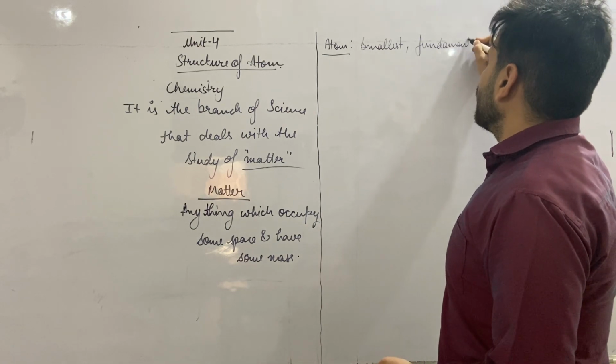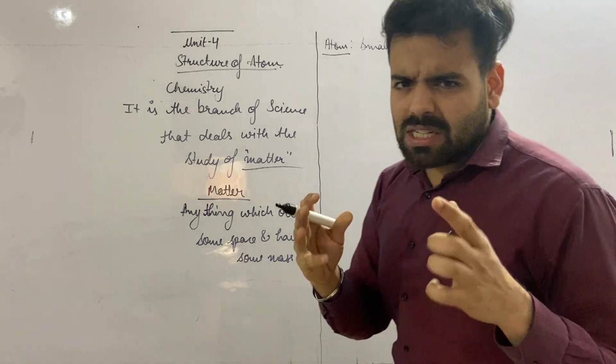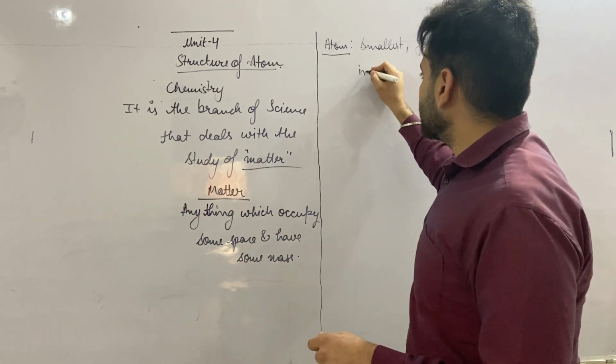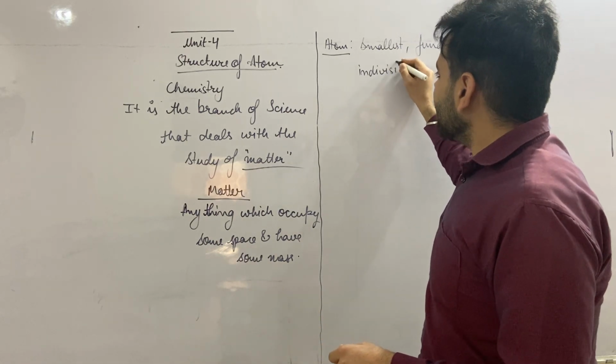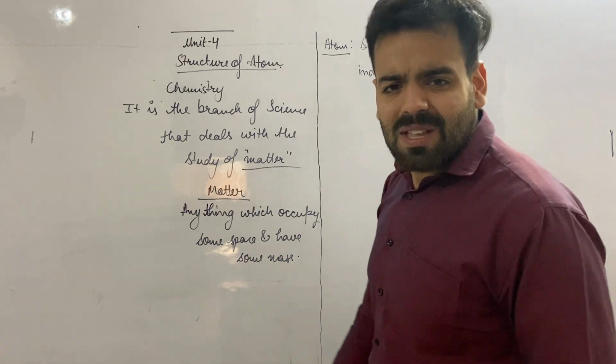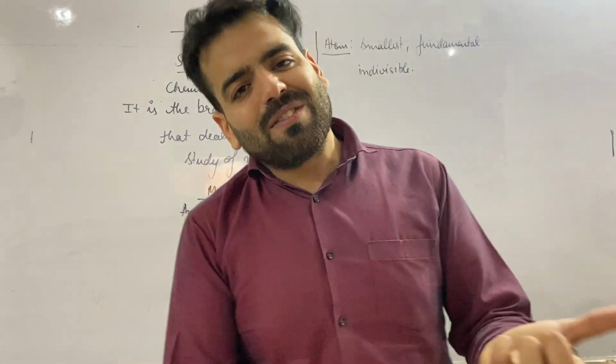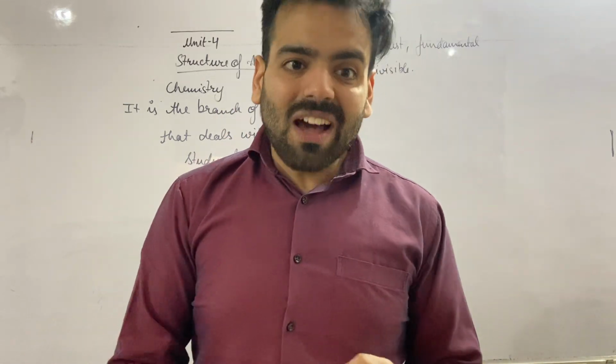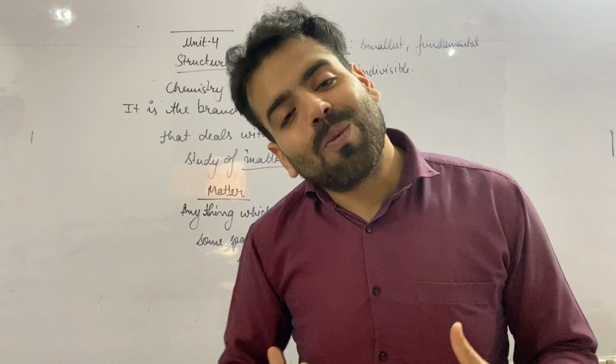Why am I calling it fundamental? Because it is the smallest, indestructible and indivisible. These are the classifications of the atom that you might have studied before, and in this class we are going to talk about what an atom is.